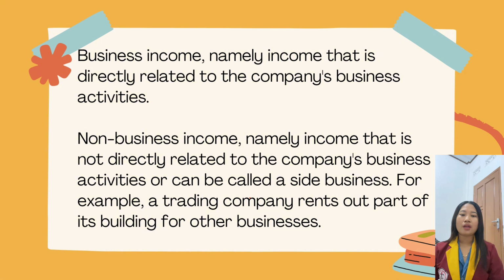Business income, namely income that is directly related to the company's business activities. Non-business income, namely income that is not directly related to the company's business activities, or can be called a side business. For example, a trading company renting out part of its building for other business.